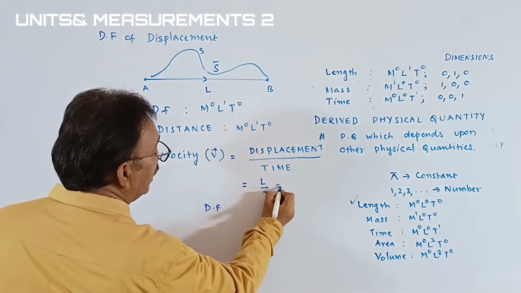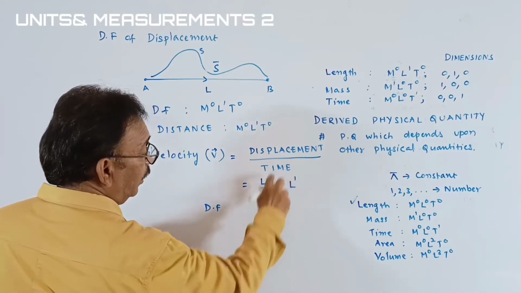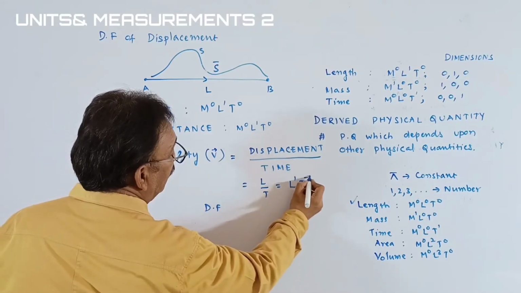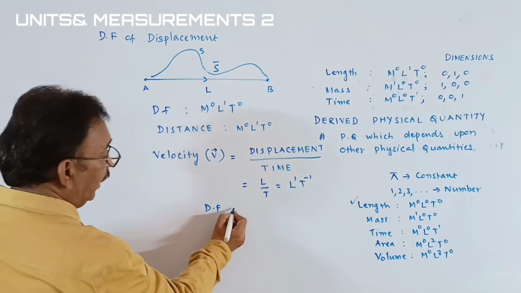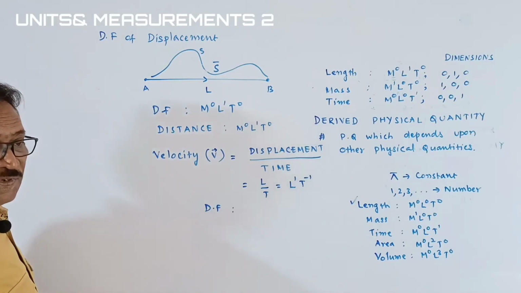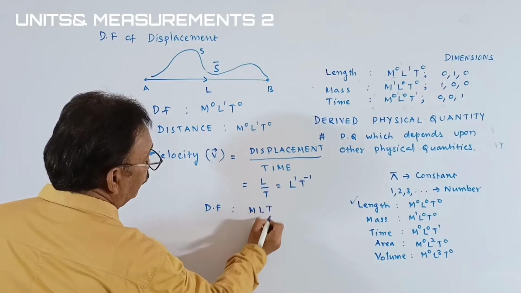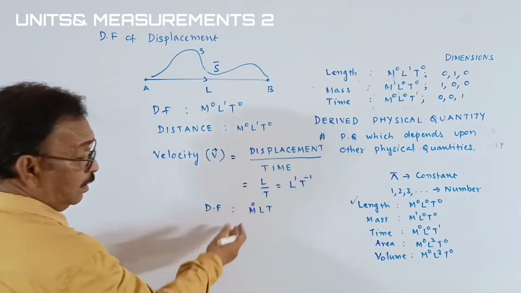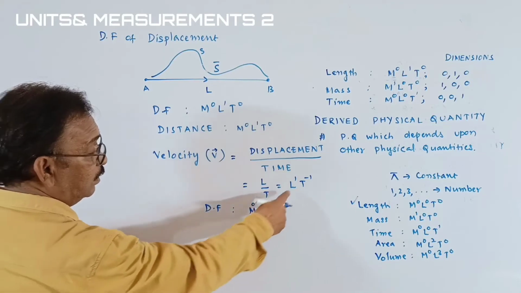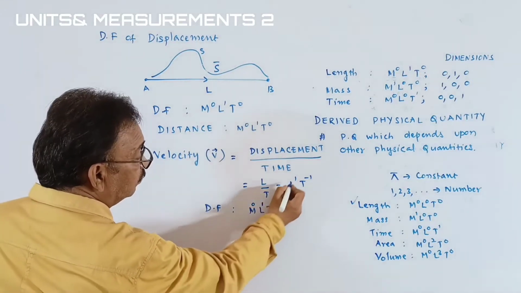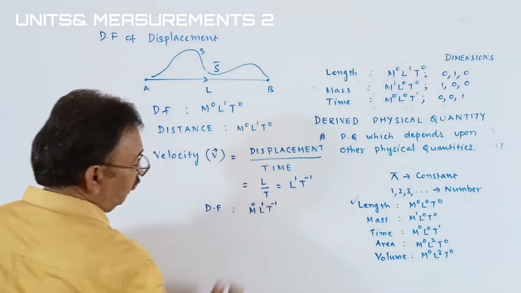It can be written as L power 1 and T taken up, so it is T inverse. To write the dimensional formula, generally we use the three physical quantities: mass, length and time. Here, there is no mass in velocity. But length has the dimension of 1 and time has the dimension of minus 1.